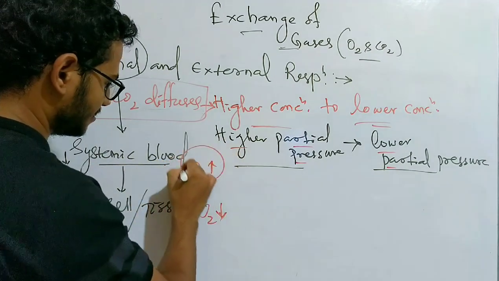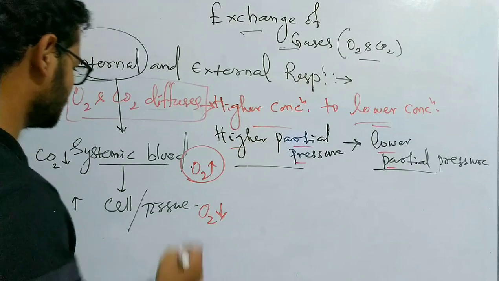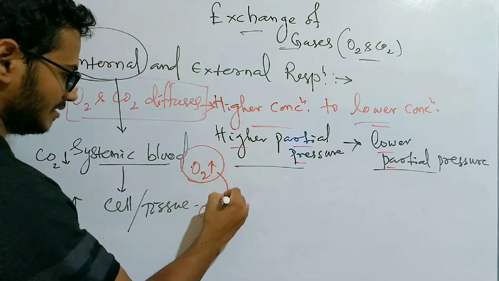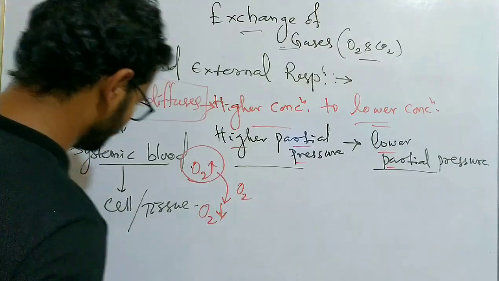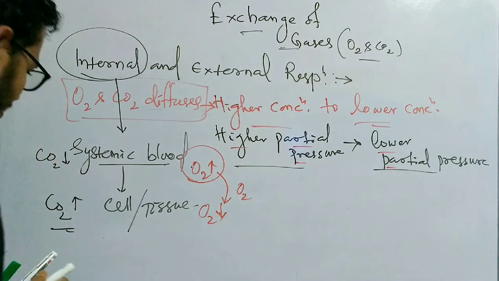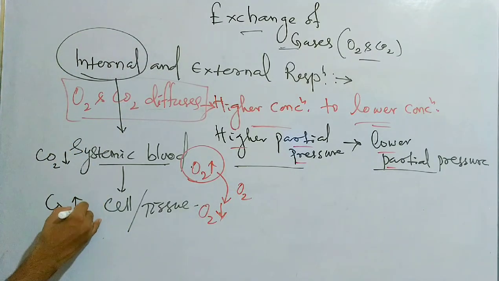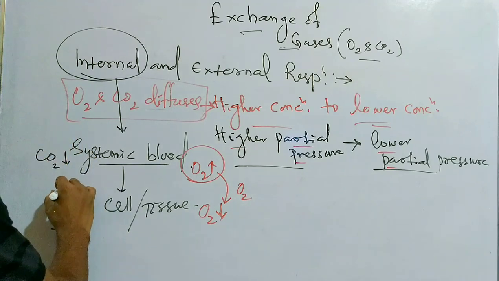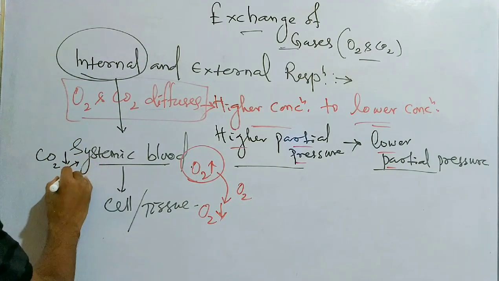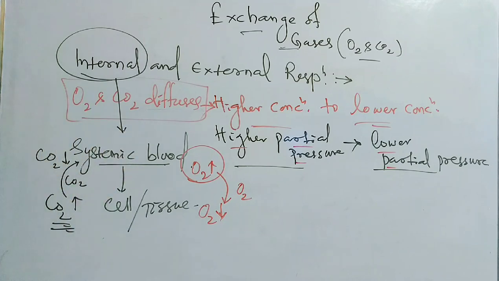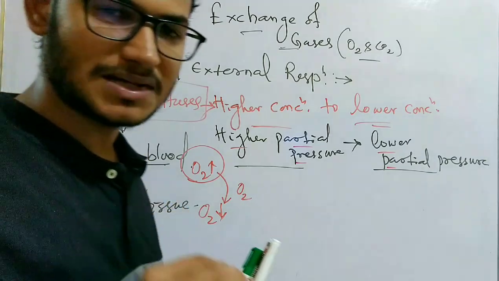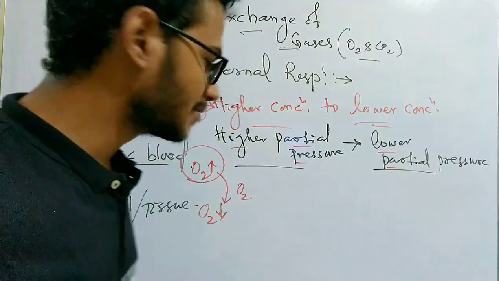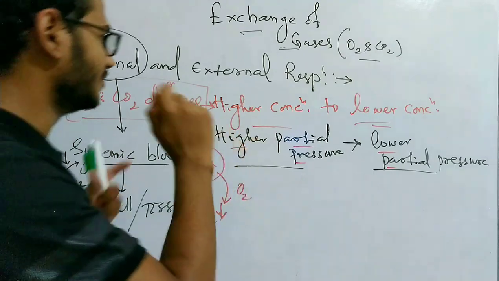Here the oxygen is of higher partial pressure, so from systemic blood it diffuses to the body tissue. Likewise, the carbon dioxide in the body tissue is of higher partial pressure, so it diffuses from body tissue to the systemic blood. So this is the internal respiration. It takes place in the innermost part of our body at the cellular level.